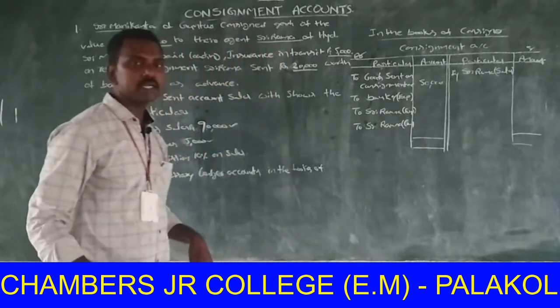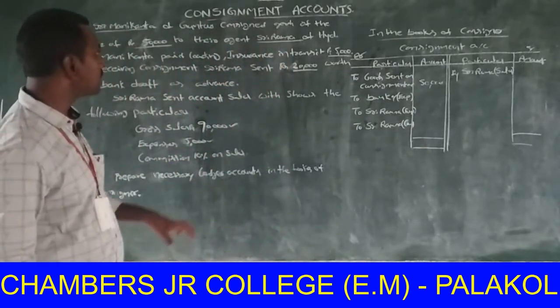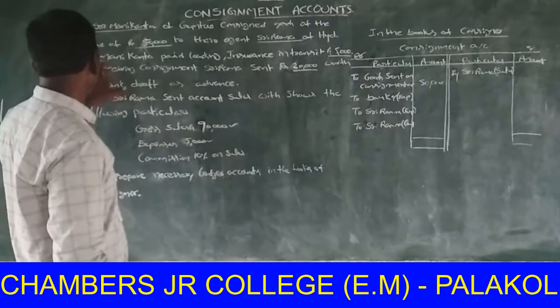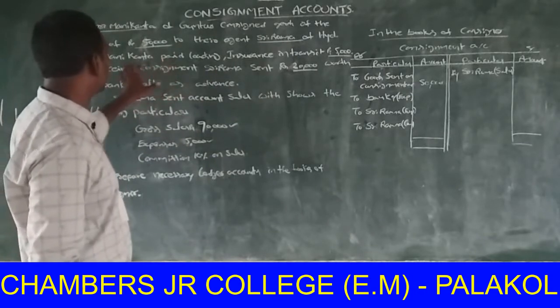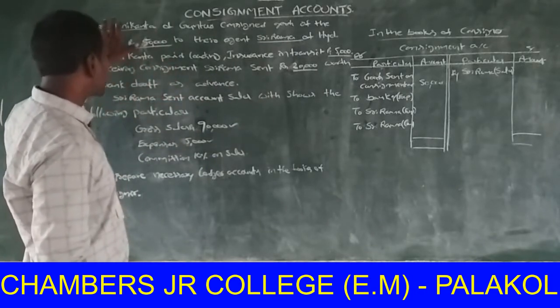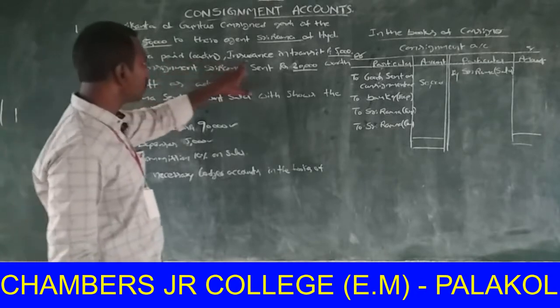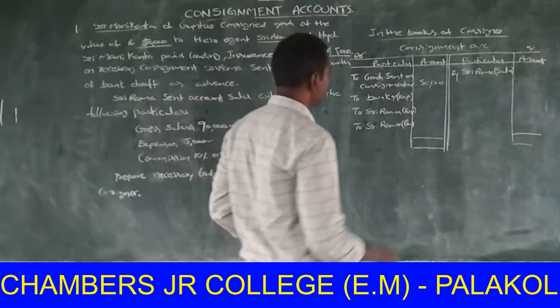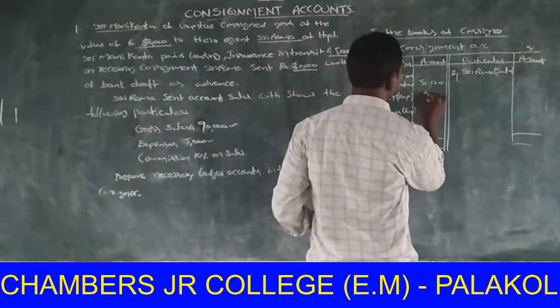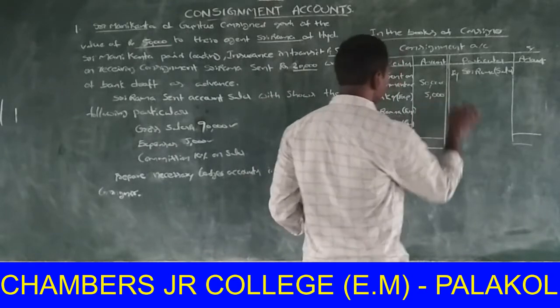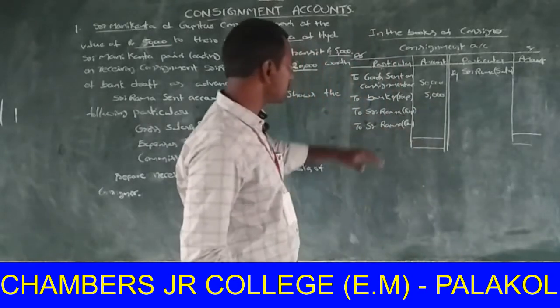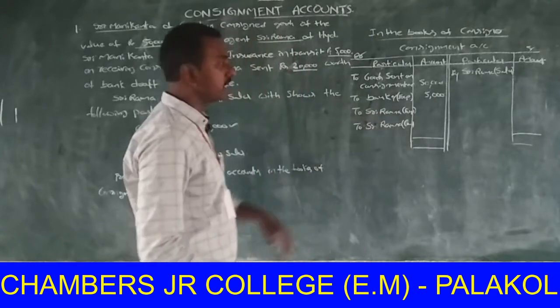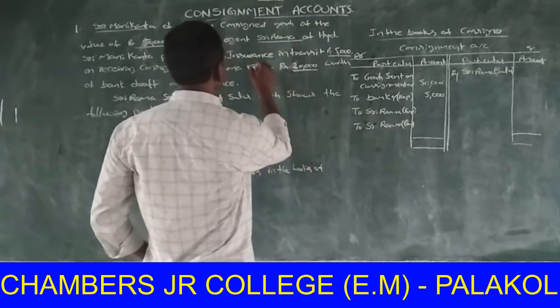Next one, expenses of consignor. Here Sri Manikanta paid the expenses of consignor. Manikanta is the consignor, so Manikanta paid loading and insurance in transit, 5,000. Expenses of consignor 5,000. Next one, expenses of consignee. Who is the consignee? Sri Rama.